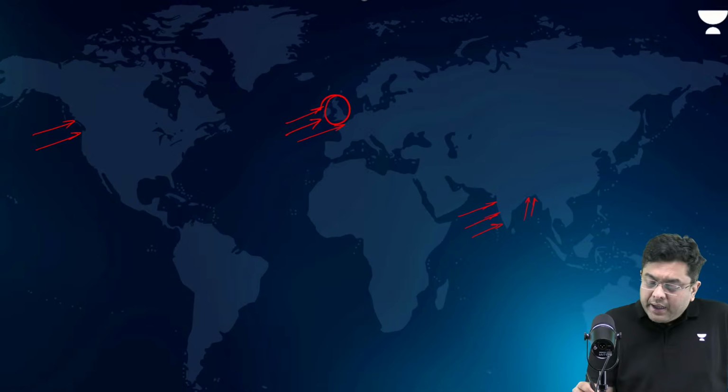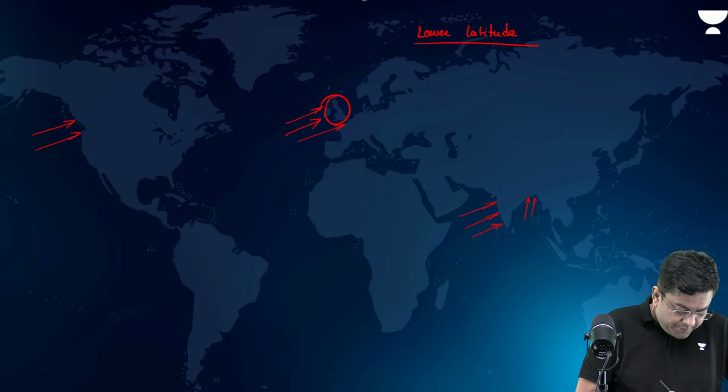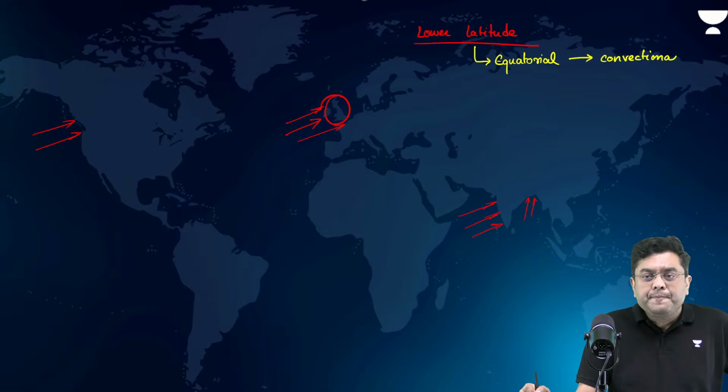So, in the lower latitude, let's summarize this. Lower latitude, that is equatorial regions, which kind of rainfall will be observed? Convectional. Okay.